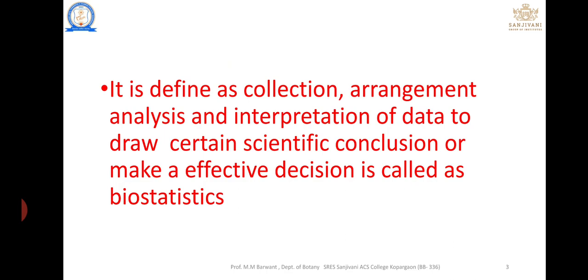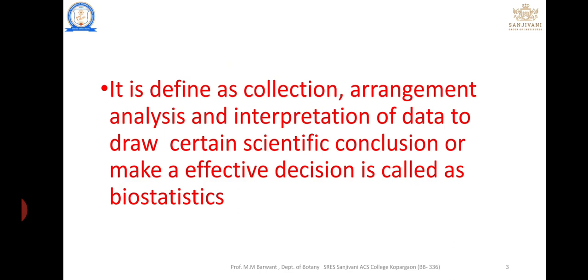The application of statistics in biological organisms or living life is known as biostatistics. Simple concept: bio means living things, and statistics is the collection, arrangement, analysis, and interpretation of data to draw certain conclusions.